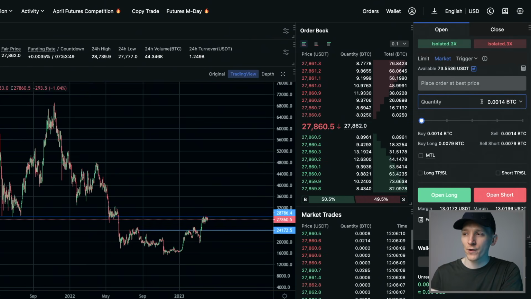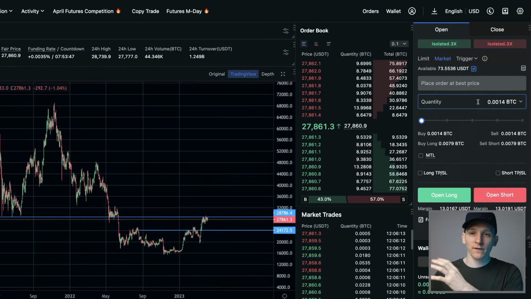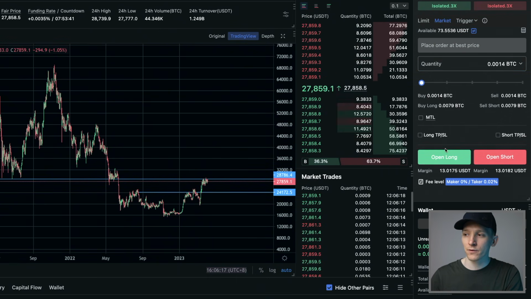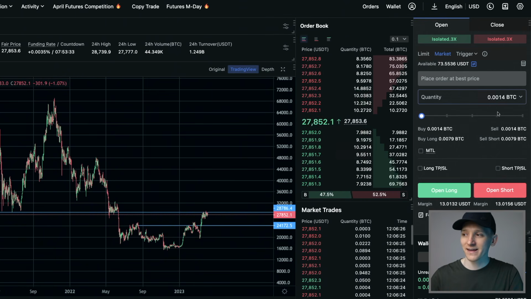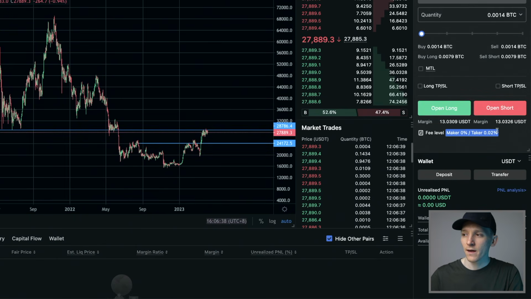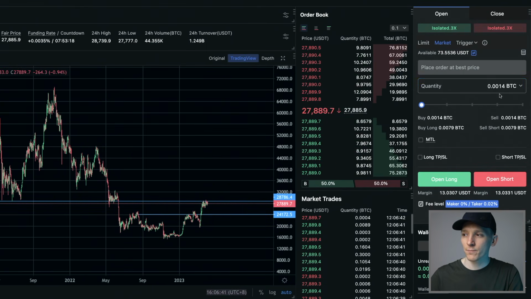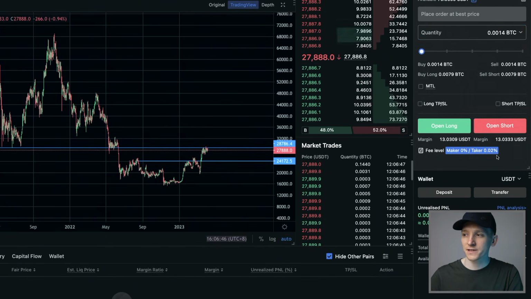On MEXC, when you're entering orders, this is the order size and the actual size of what is traded in the market. But down here below the buttons where you actually open the trade is the actual cost of the order to your account. So keep that in mind. This is the order size that actually goes out into the market. We can see this because we're using isolated 3x margin right now. I've just added an extra decimal here to make it simpler. As you can see down here, the margin required for this position where we're trading 0.0014 BTC at 3x leverage is $13.